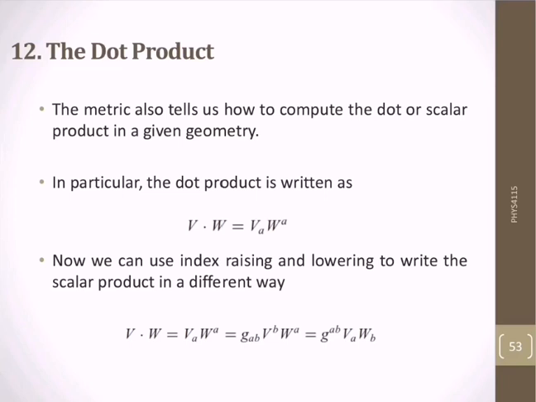Here we wrote a metric g_ab, then we have vector v with index b and the other vector w with index a. Then we can also change the index as g^ab, the contravariant metric. Then we have vectors v_a and w_b.